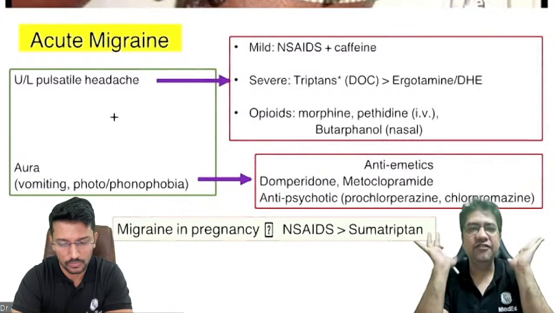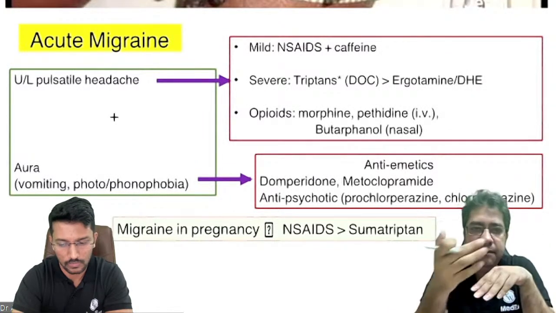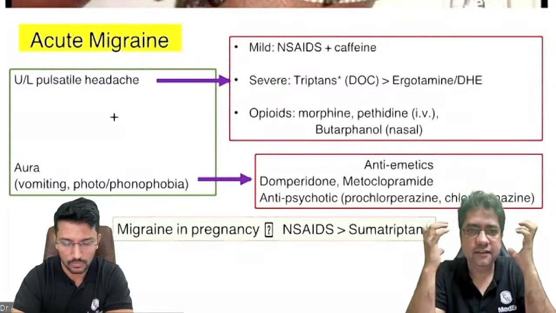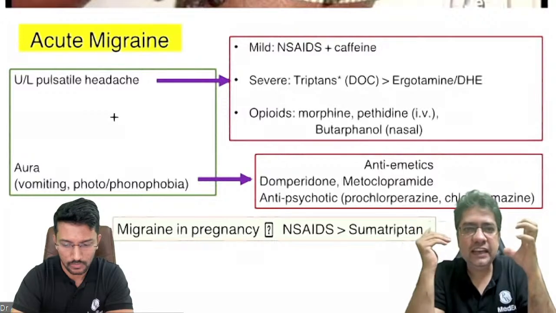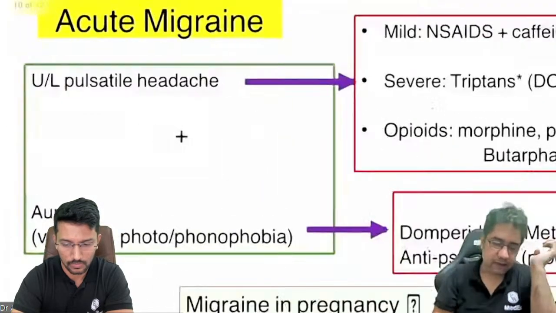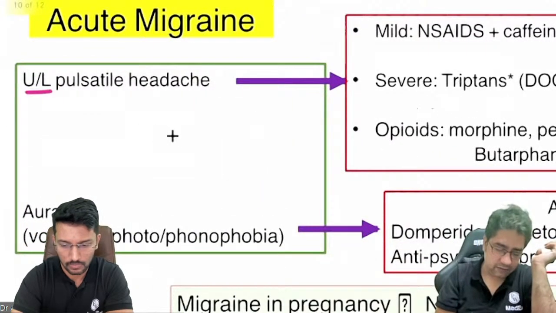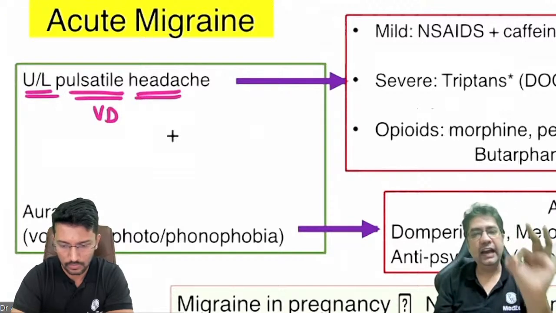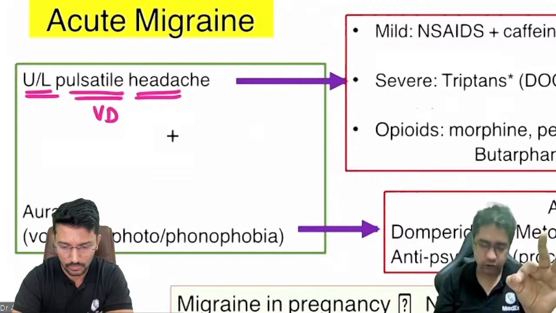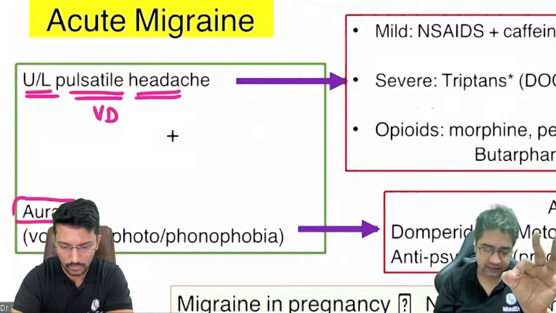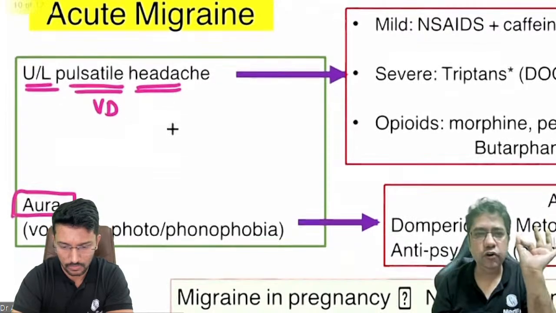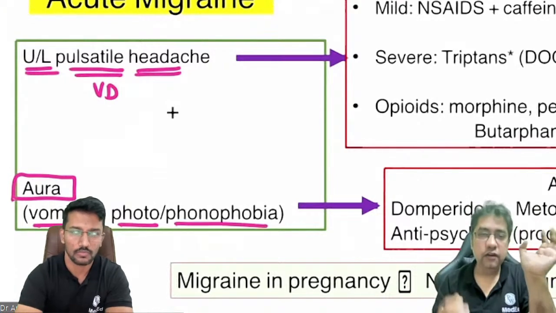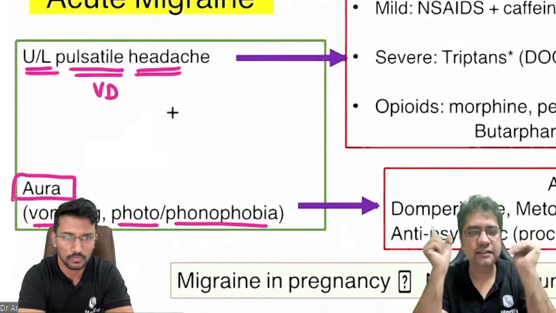Now, let's talk about the management part. So let's classify our patient. When a patient comes to your OPD or emergency with acute headache, let's call it an acute attack of migraine. So we know that in an acute attack of migraine, there is pulsatile headache because of vasodilation. And in classical migraine, sir has told you that there are associated symptoms which you call aura, like vomiting, photophobia, phonophobia, tinnitus, etc.